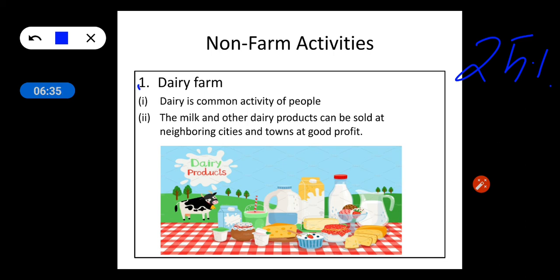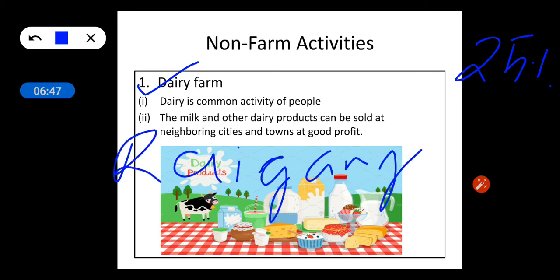Among these, dairy is the most common activity. Milk is produced in Palampur and also in nearby towns like Raiganj and Shahpur. Milk produced in Palampur is sold in Raiganj and Shahpur for processing, and the final milk products are sold in neighboring cities, towns, or villages at good profit.